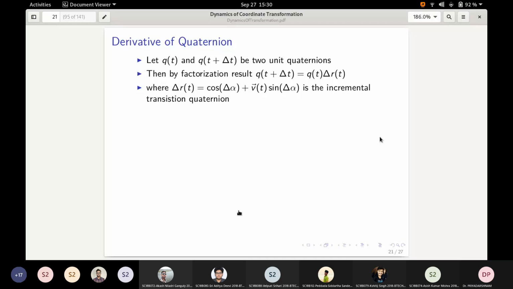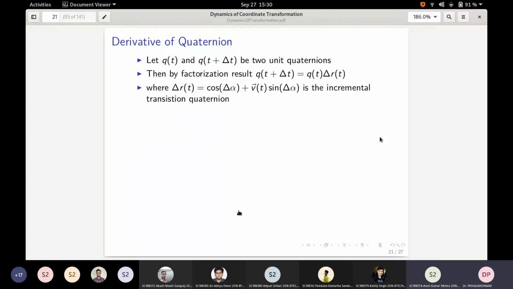Yes. Because if you assume the p q p star kind of rotation, then you have this q of t delta r of t, and then the pure quaternion multiplied by the star of that. The star of that means that delta r and the pure quaternion multiplied by delta r star will come first. So therefore that is the first rotation. Yes, you can try it with the reverse form also, delta r of t times q of t. These are just mathematical terms. You have to actually interpret it correctly, and you have done it very well.